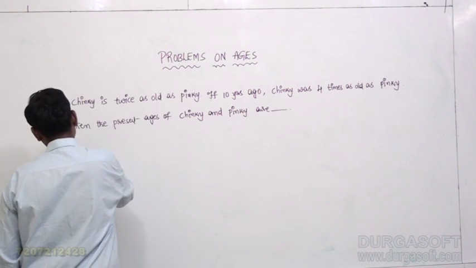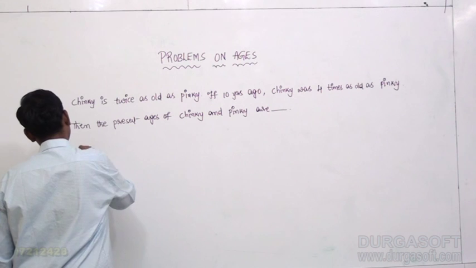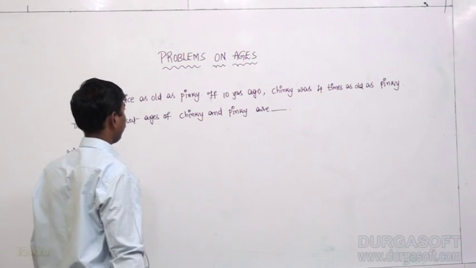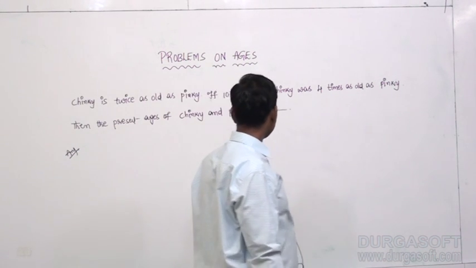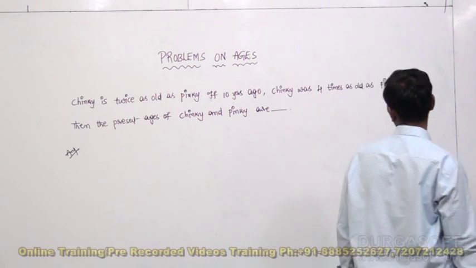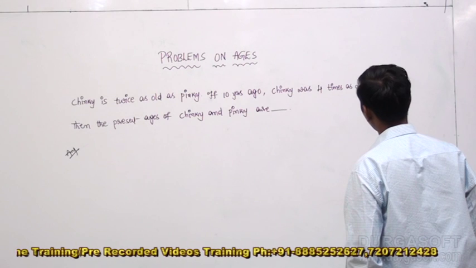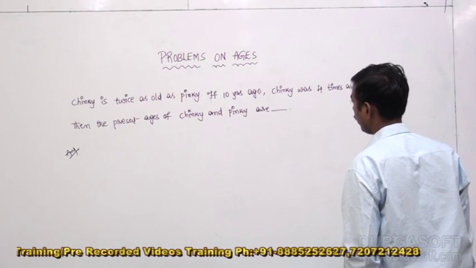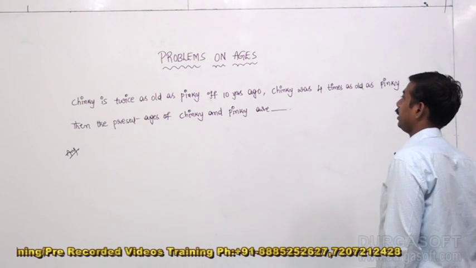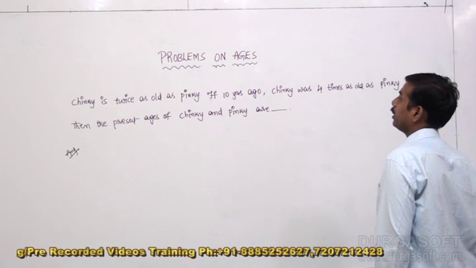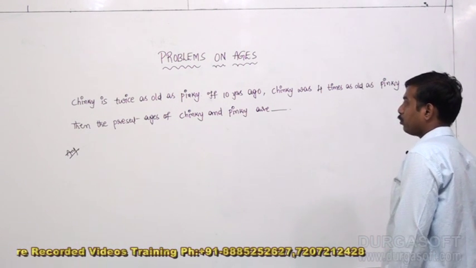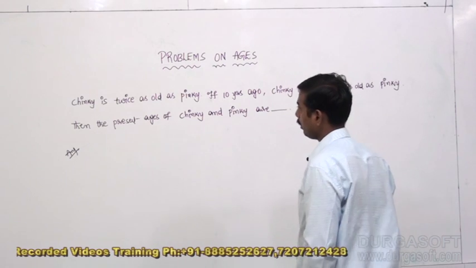So let us put attention, dear guys. Chinky is twice as old as Pinky. If 10 years ago Chinky was 4 times as old as Pinky, then the present ages of Chinky and Pinky are. Chinky is at present twice as old as Pinky, right?